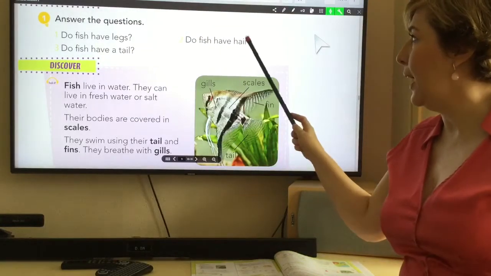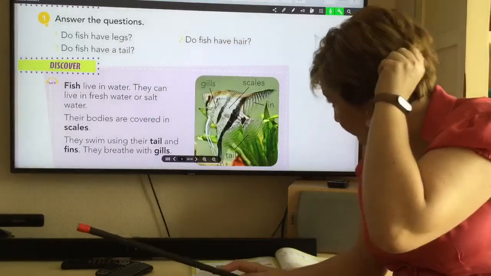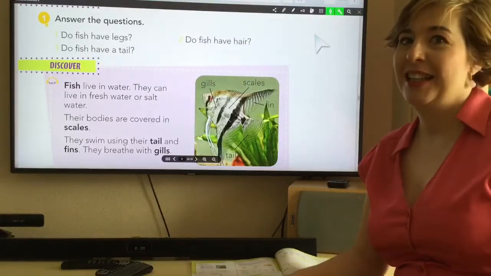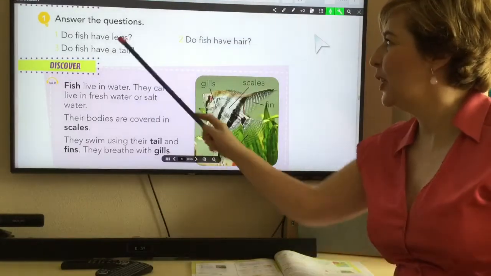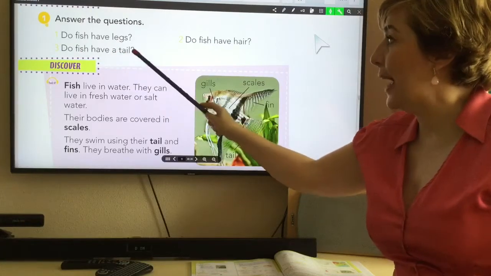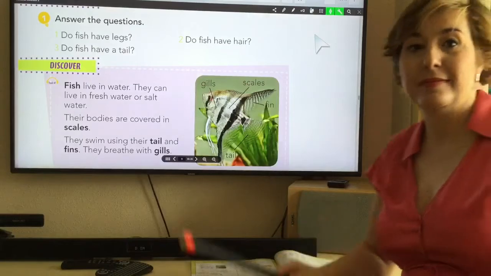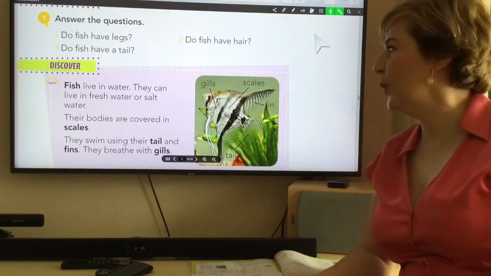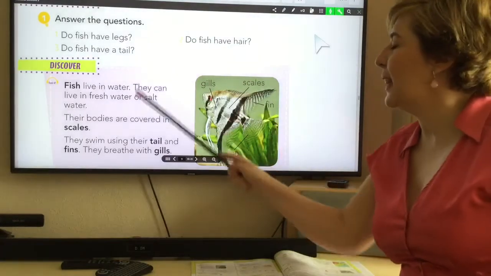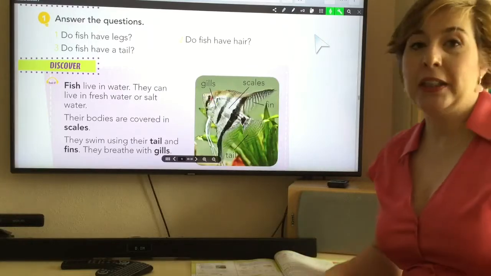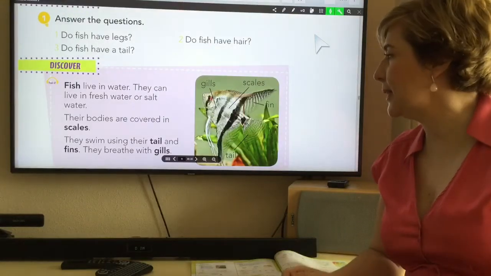Do fish have hair? No, they don't. Do fish have a tail? Yes, they do.